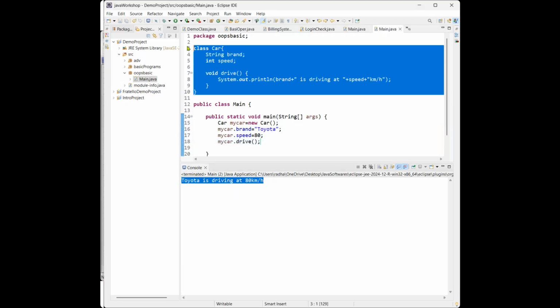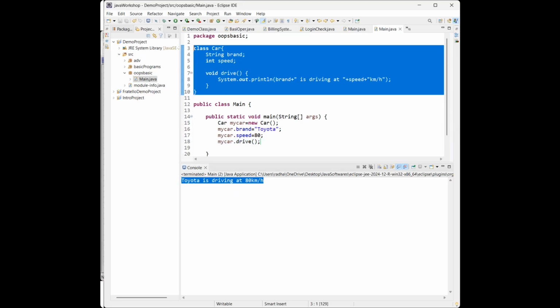This is basically a template, and we can use that template by creating the object of that particular class, and we can assign the values of those fields and access the methods. Okay, this is about class and object.